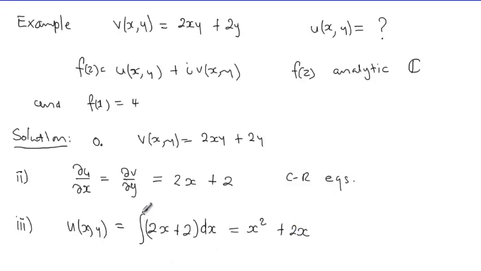And because this is an indefinite integral, we must add a constant. I would like you to pause a bit here and think about what kind of constant you are going to add here.